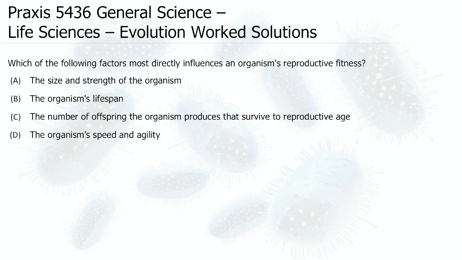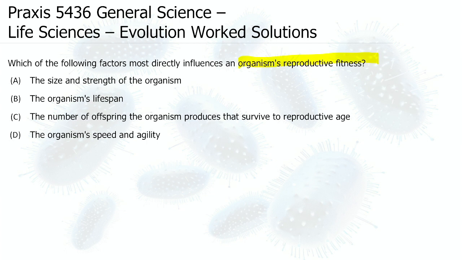All right, so let's go through our first question. It says, which of the following factors most directly influences an organism's reproductive fitness? To answer this question, we have to know, what is evolutionary fitness? What does reproductive fitness mean? In terms of evolution, fitness means how well you are able to reproduce. How many offspring do you leave behind that are able to influence the next generation?